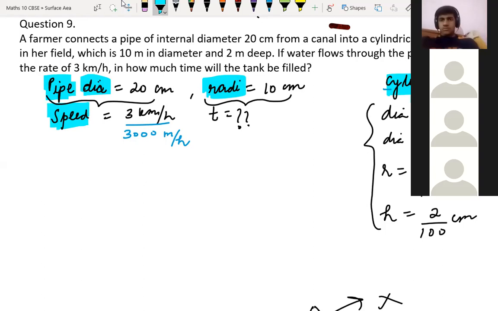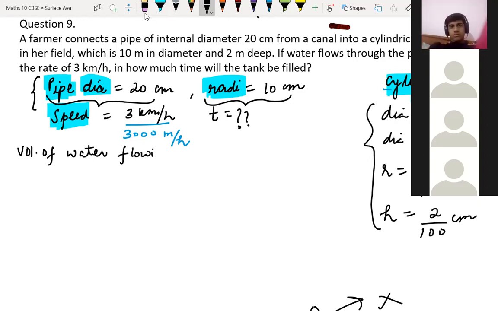See, what we can do here is, we can write it as volume of water flowing in 1 hour from this pipe. Volume of water flowing in 1 hour, because we are talking about 1 hour only, right?